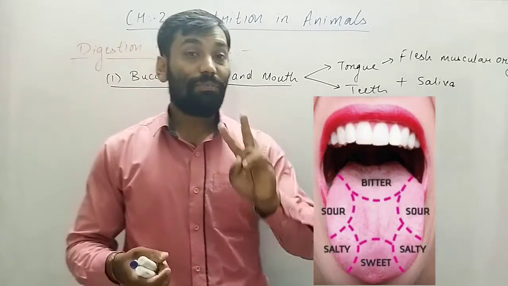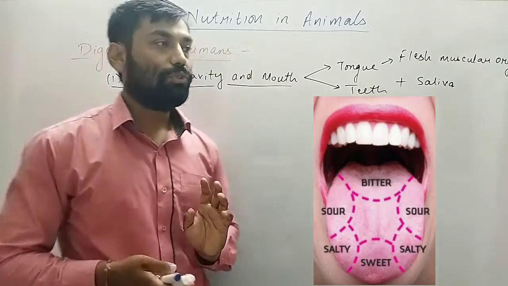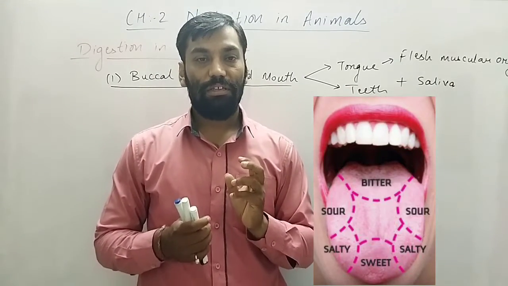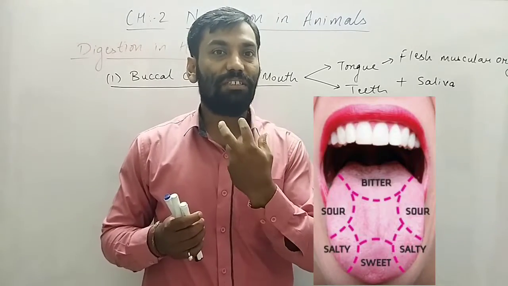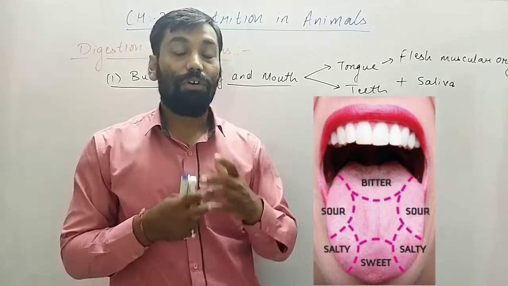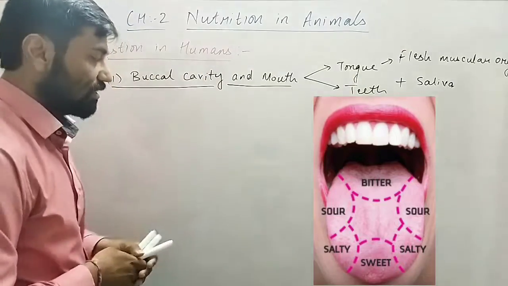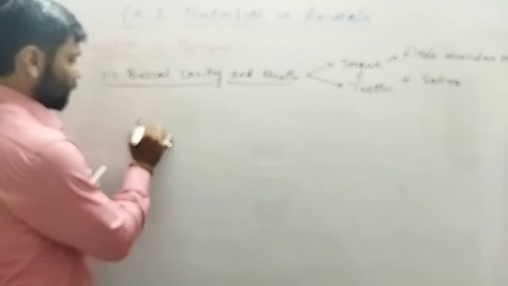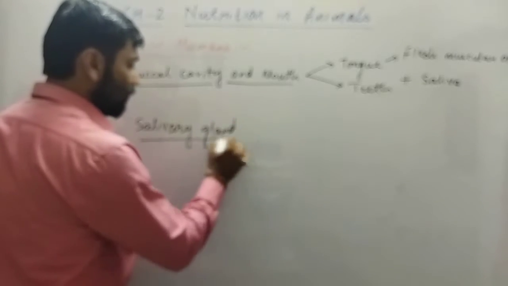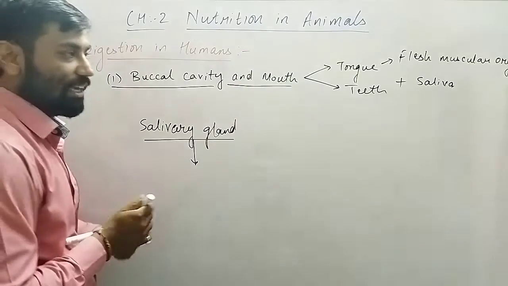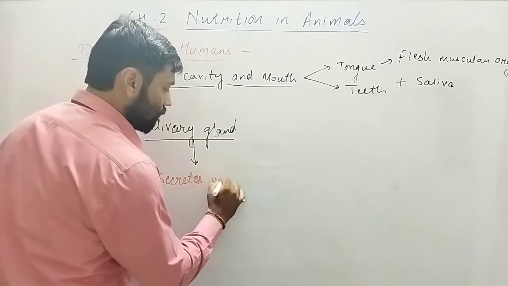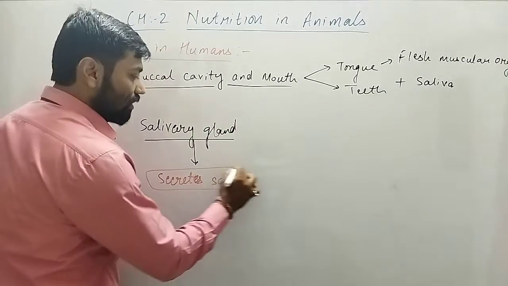Now what else does it do? It performs two functions. First of all, it moves the food in different directions. It keeps moving the food in different directions, due to which, secondly, it helps in mixing the saliva within the food. Now what does saliva do? The salivary gland secretes saliva, as already discussed. Now what does saliva do?